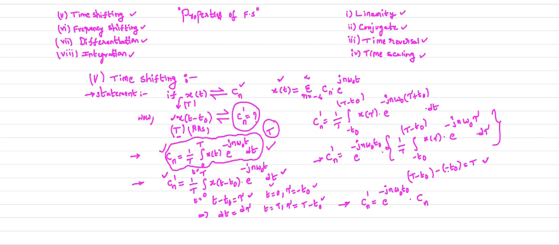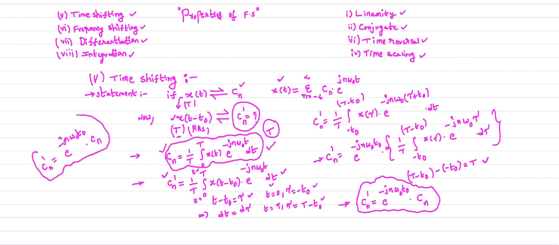That means the complex exponential Fourier series coefficient for this shifted function of x of t will be multiplied by e power minus jn omega naught t naught into Cn. So this is your Cn dash.